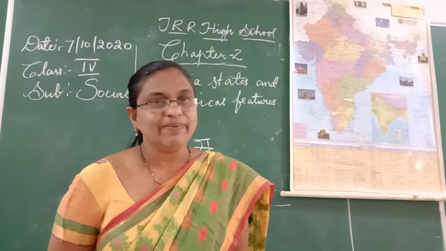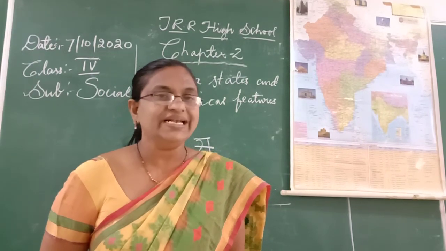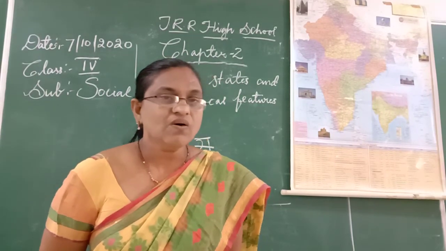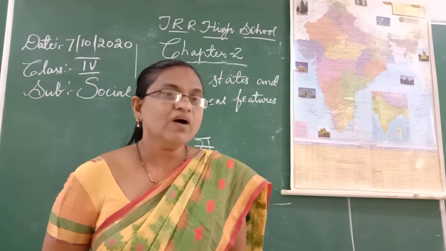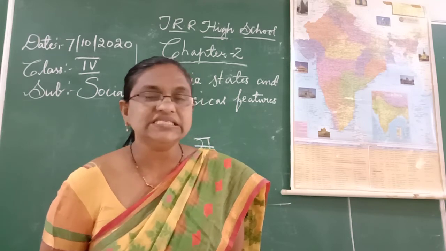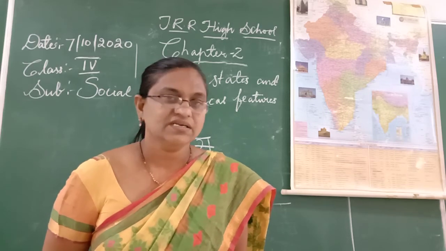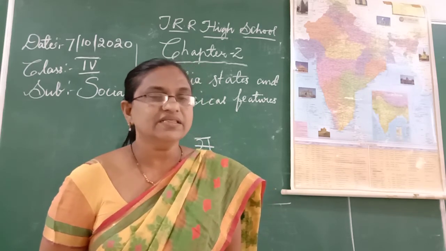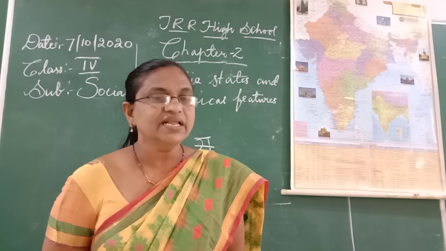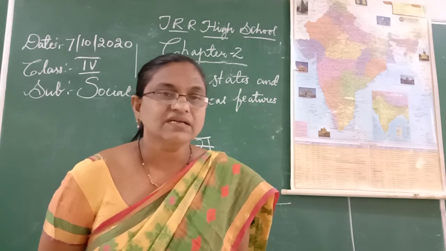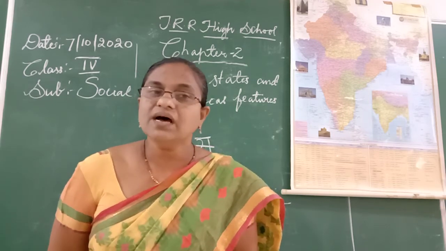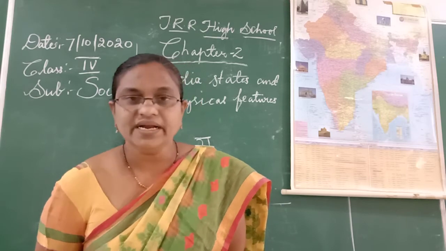So I just explained what our country is and where it is located. One more time I am explaining about our country. India is the 7th largest country in the world. It is situated in the Asian continent, in the southern part of the Asian continent.